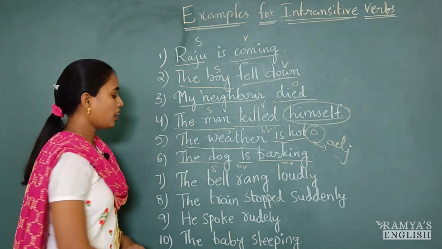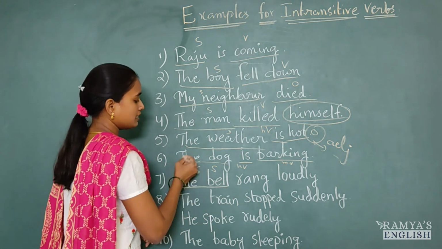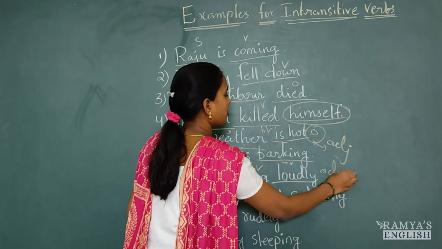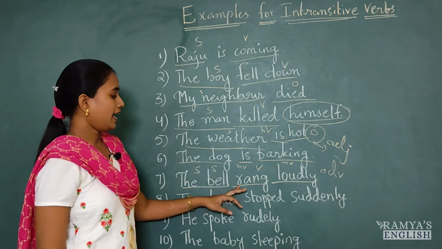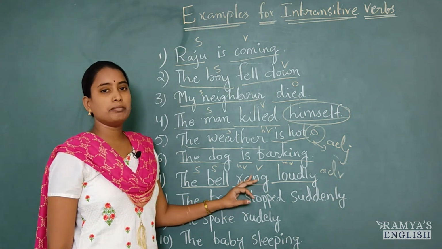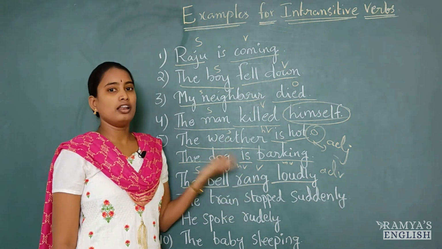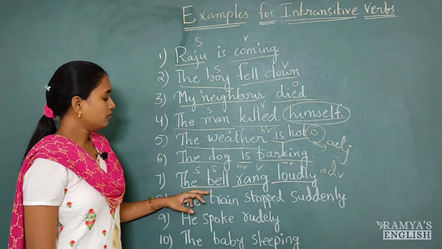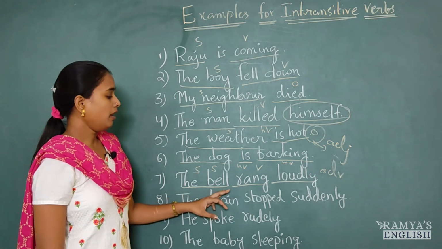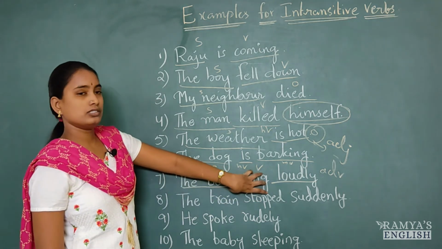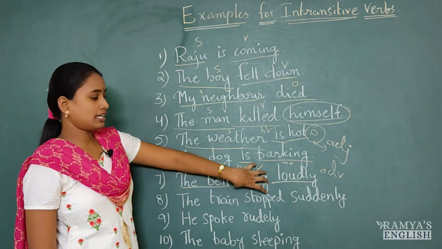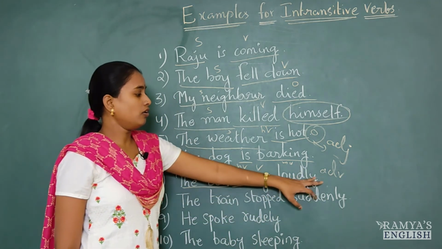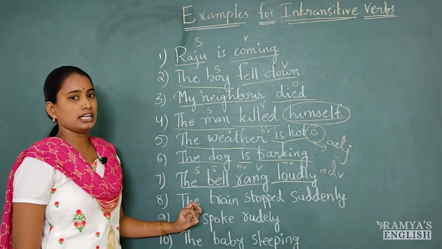The bell rang loudly. So here the bell is subject, rang is verb, loudly is adverb here because it is describing the action, rang, how the bell rang. The bell rang loudly. Here this is adverb. So now let's see, the bell rang. So the bell is doing some action here, but that action is not passed to the object. There is no object to receive this action.